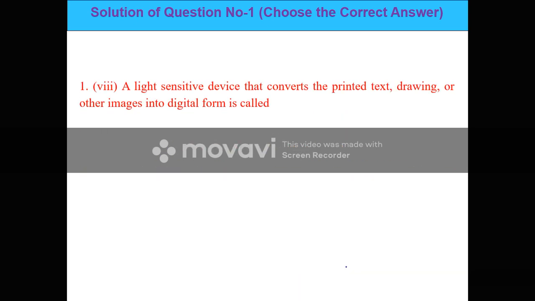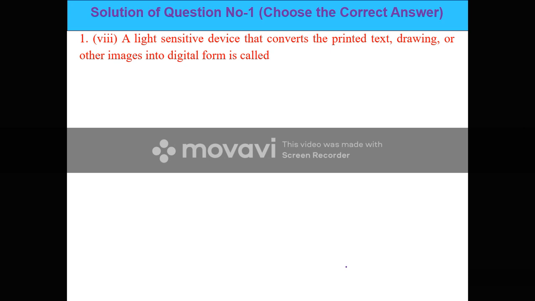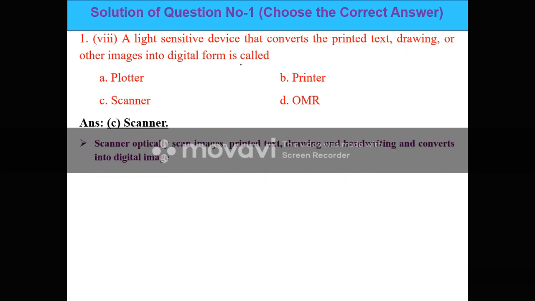Next, a light sensitive device that converts printed text, drawing, or other image into digital form is called: plotter, printer, scanner, or warmer. The scanner is the only device that converts printed text, drawing, and image into a digital form. Scanners optically scan images, printed text, drawing, and handwriting, and convert them into a digital image.